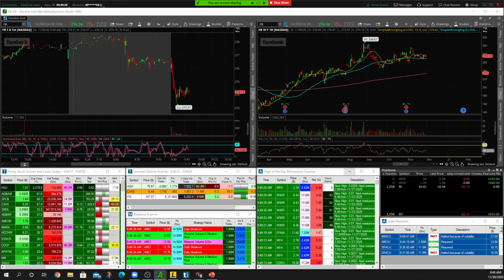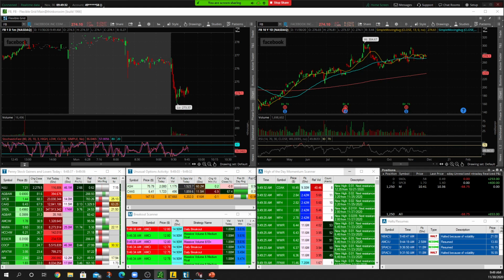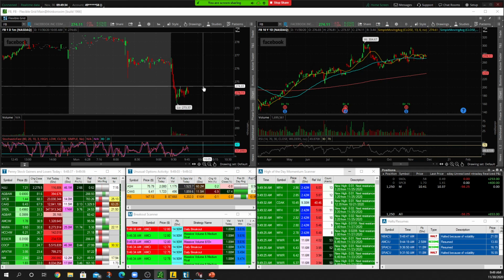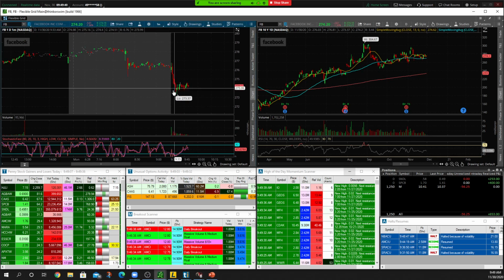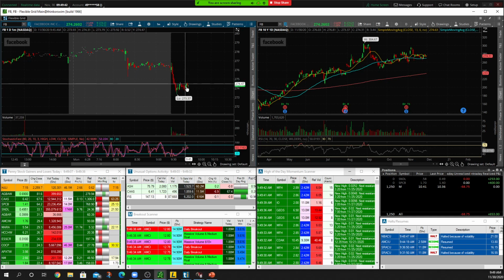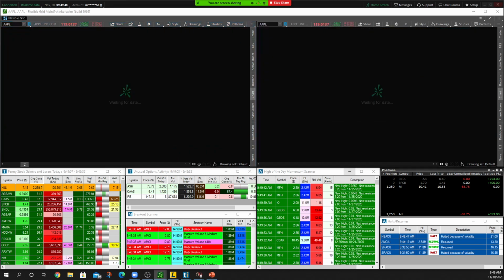Facebook. Definitely a bear flag here, guys. So if you're looking for some puts on Facebook, puts would be right now with stops above the swing highs at 274.65. This is a really nice bearish flag. Big dump, consolidation in a sloping fashion to the upside. Looking for the crack on down. Stops would have to be over those highs.